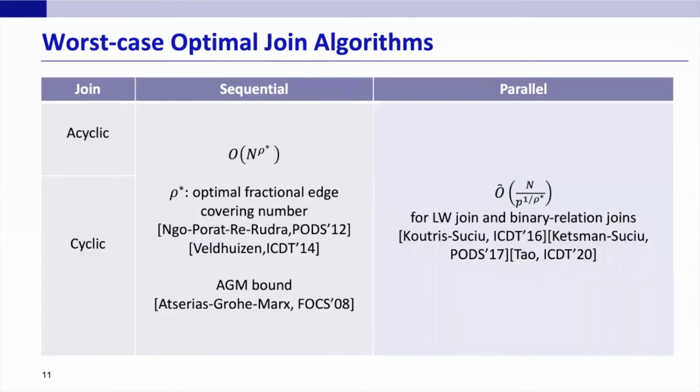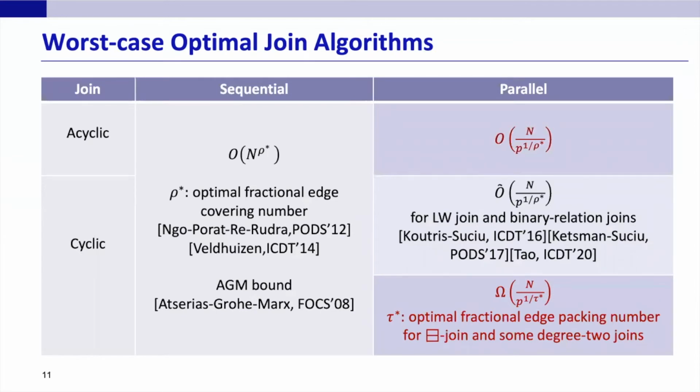Our first result is the worst-case optimal algorithm for acyclic joins matching the edge covering dependent lower bound. Then we turn to cyclic joins. Surprisingly, we found that n over p to the power of 1 over rho star is not necessarily a correct target. We prove a higher lower bound in terms of the edge packing number for some degree 2 joins, where each attribute appears in at most two relations. This result also rules out the possibility of achieving a unified worst-case optimal join algorithm in terms of the edge covering number.